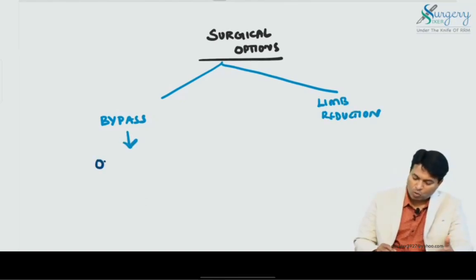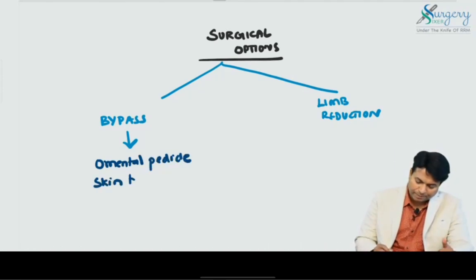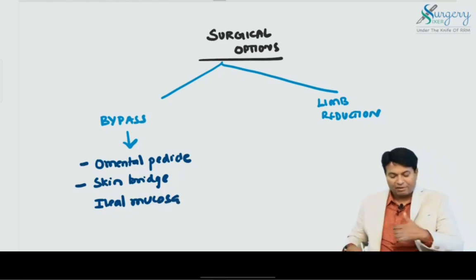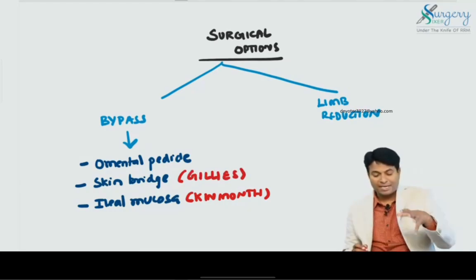Lymphatic bypass using omental pedicle, or skin bridge, or ileal mucosa. These are the various bypass procedures. The ileal mucosa bypass is known as the Kinmonth operation. The skin bridge is known as the Gillies procedure. So skin bridge bypass is Gillies.